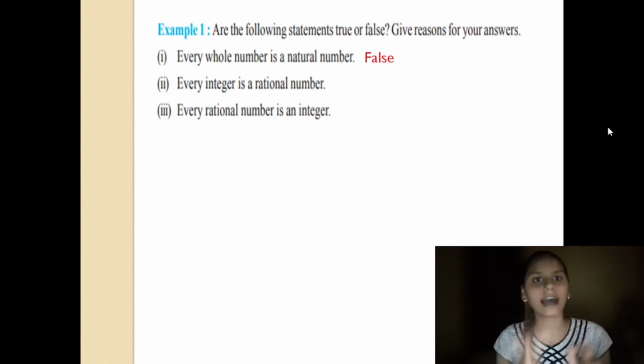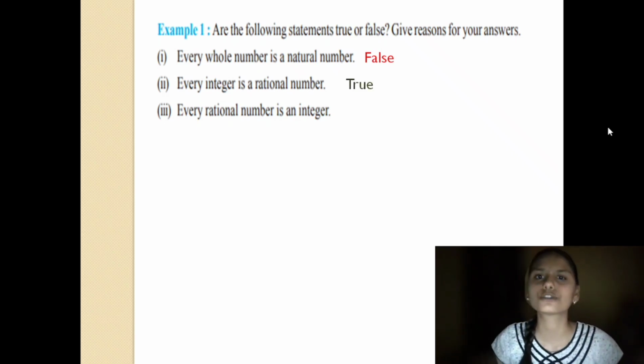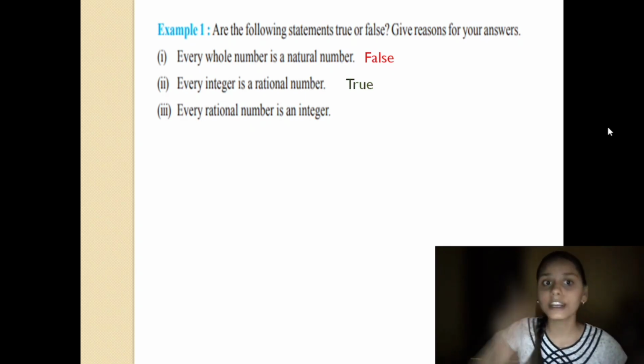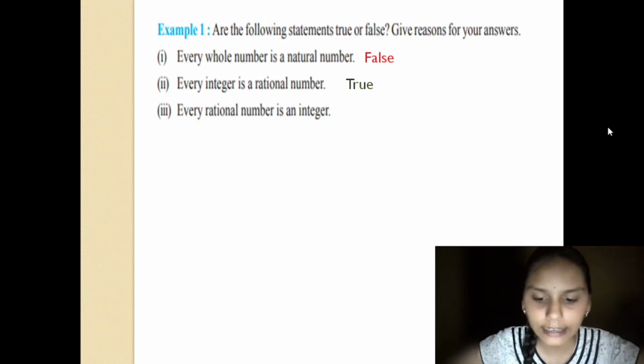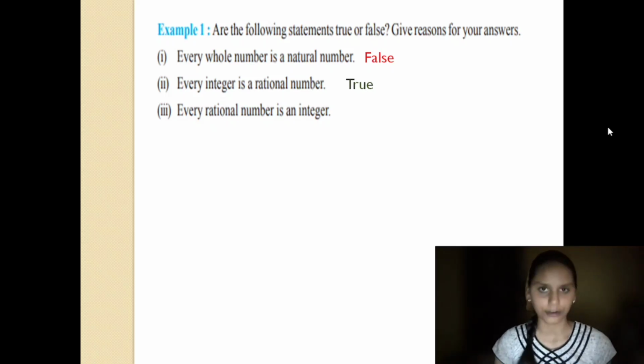But if I ask you the counter question, which is next, so this is true, of course. If every rational number is an integer, no, because in a rational number, in Cadbury, you had Milky Bar, Melody, and Dairy Milk.